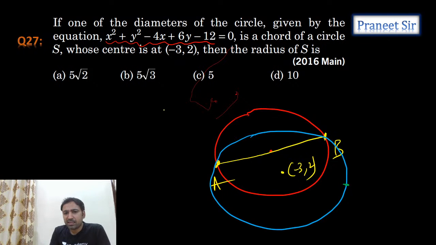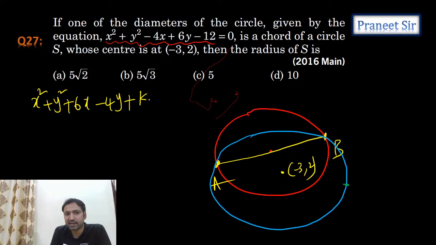See, as the diameter of the circle is AB, can I take the required circle as x square plus y square plus 6x minus 4y plus k is equals to 0? Because we know the center, we don't know the radius, but the center we know.